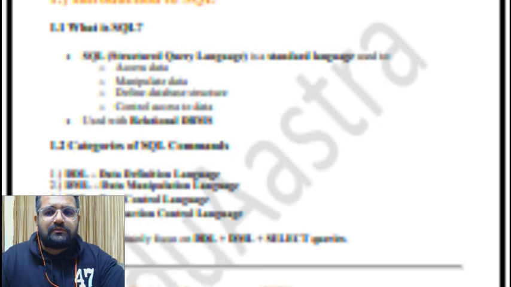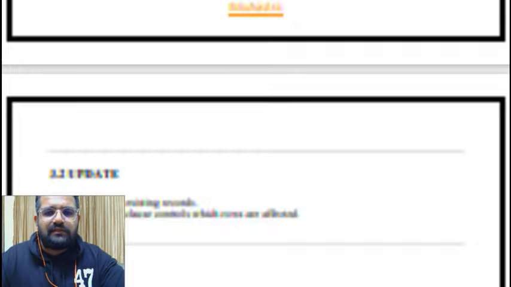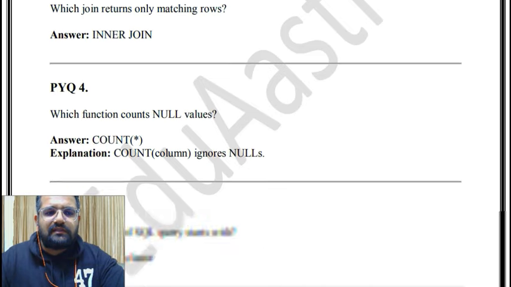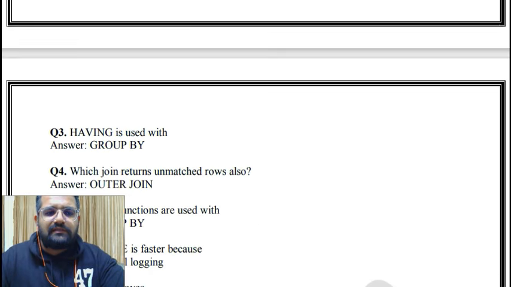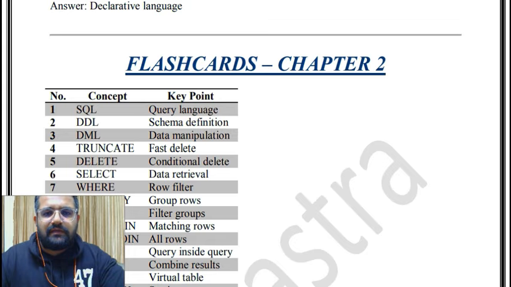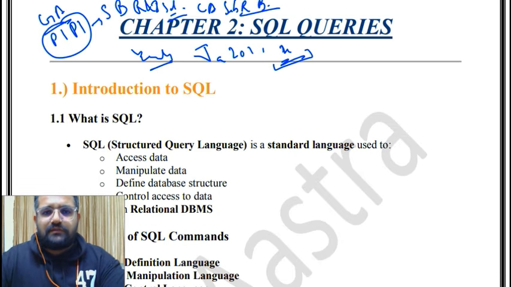Now in this also the conduct is going to be the same. First we'll take the entire theory of SQL. After that we'll take some of the previous year questions from this chapter. Then we'll take some important MCQs. And then finally we'll come to our flashcards or our expected questions or our revision. So let's start with our chapter 2, that is SQL Queries.